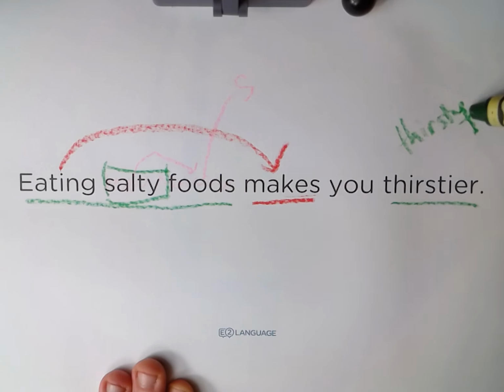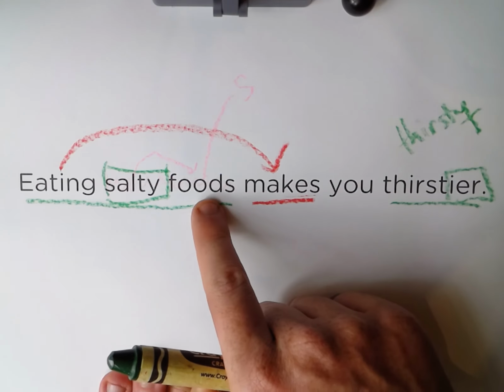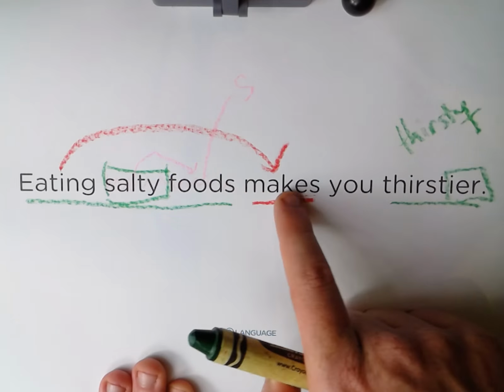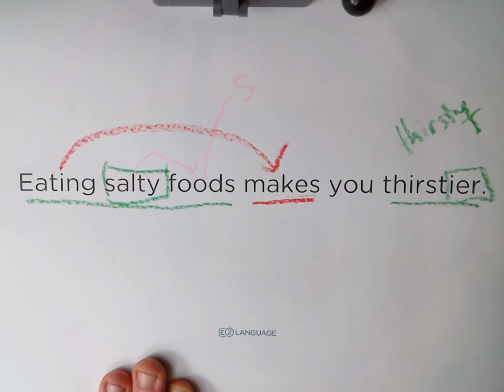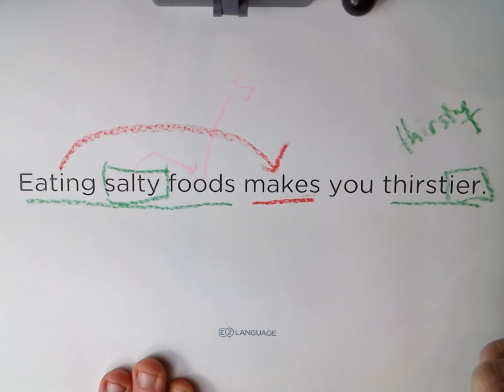But what we've done is we've dropped this Y and we've changed it to IER because we're comparing something. So eating foods makes you thirsty. Eating salty foods makes you thirstier. So we've used it because we're comparing something. We're talking about salty foods. So we use this comparative adjective or the ER type of adjective.